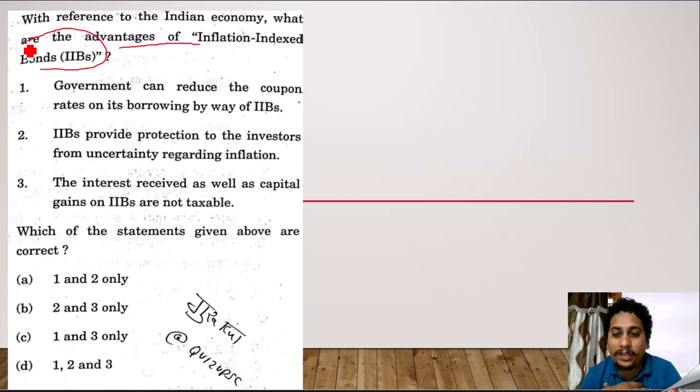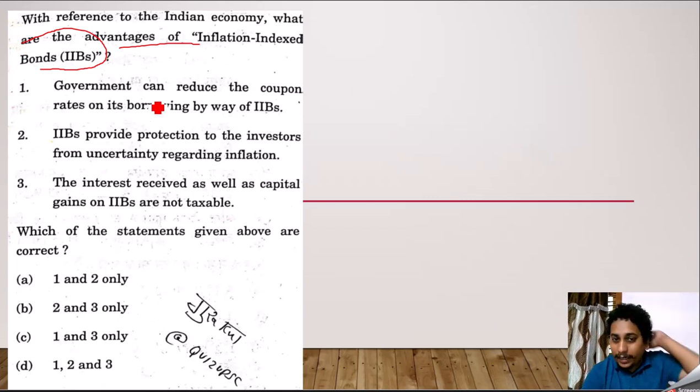But for example, I buy a bond today. After 5 years, I may be promised 5% returns. So if I buy it at 100 rupees, after 5 years I may get 105 rupees. But is the pricing level or the inflationary rate the same today and after 5 years? Absolutely not. Then what happens? I should be adjusted with the inflation. Clear? At the market price of that particular day, I will have to take that into consideration.